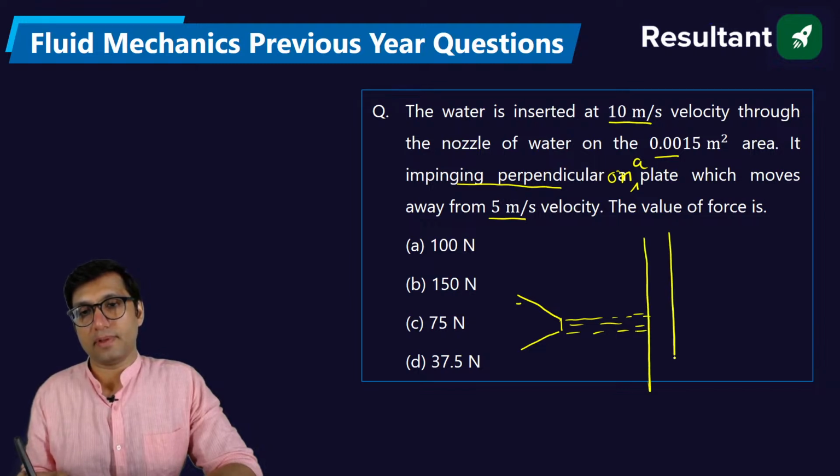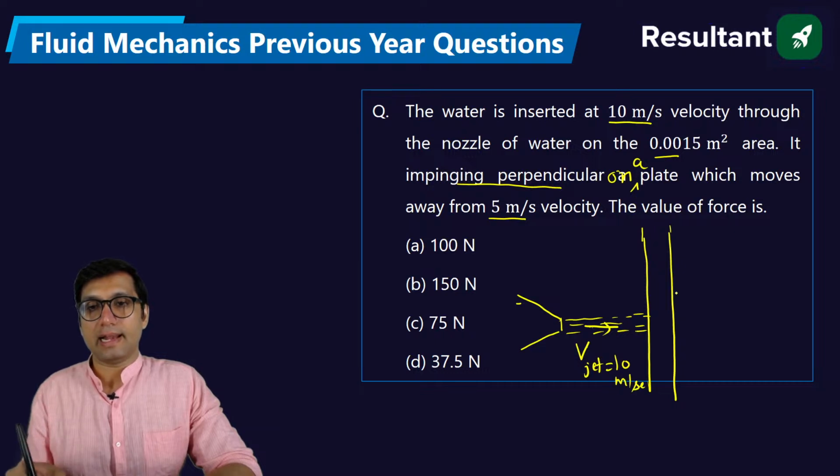Also, the velocity of the jet is equal to 10 meter per second. And this particular plate can also move, at 5 meter per second.